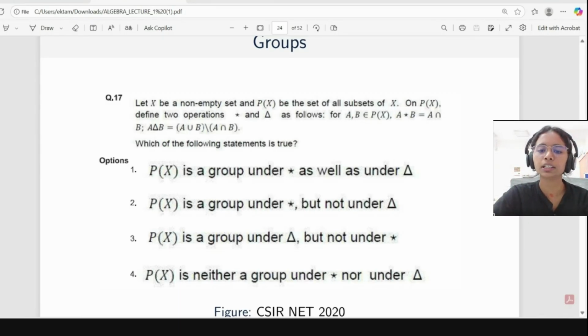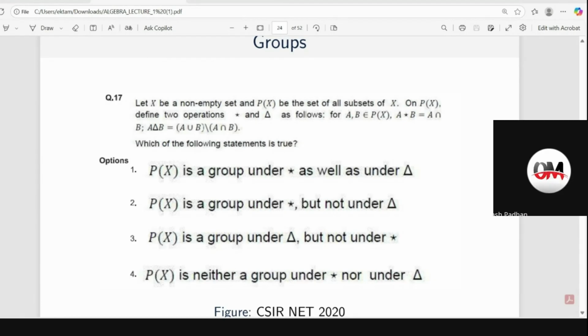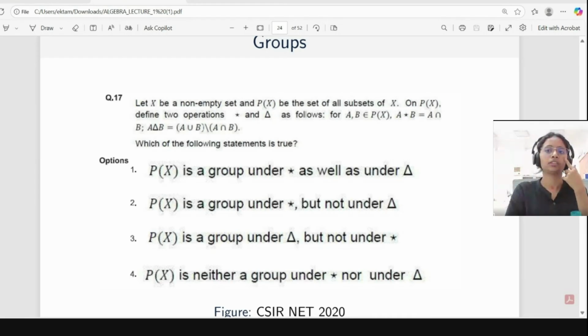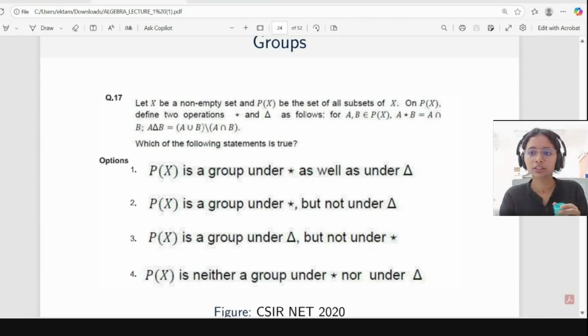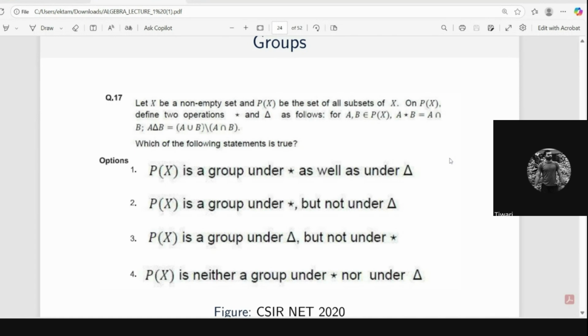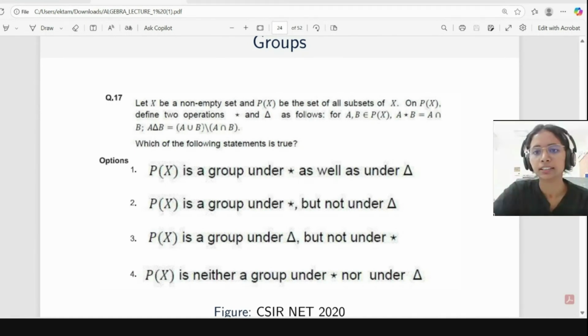Why will it not form a group under star, that is intersection? Can you explain? We don't have an identity element. Ma'am, there is an identity element, but the inverse is not there. So what is the identity here? The whole set. Whole set, okay. Correct.